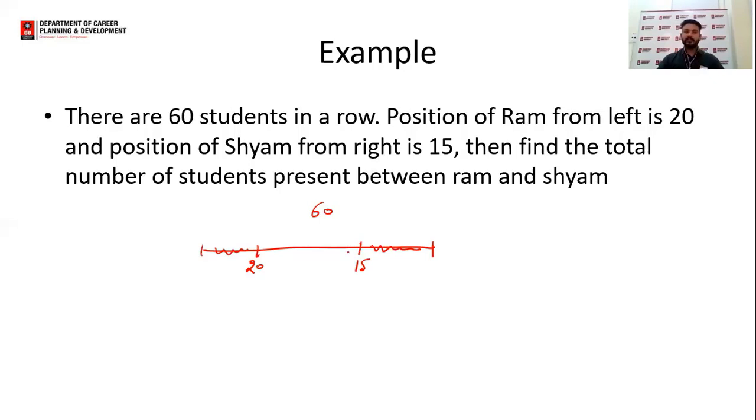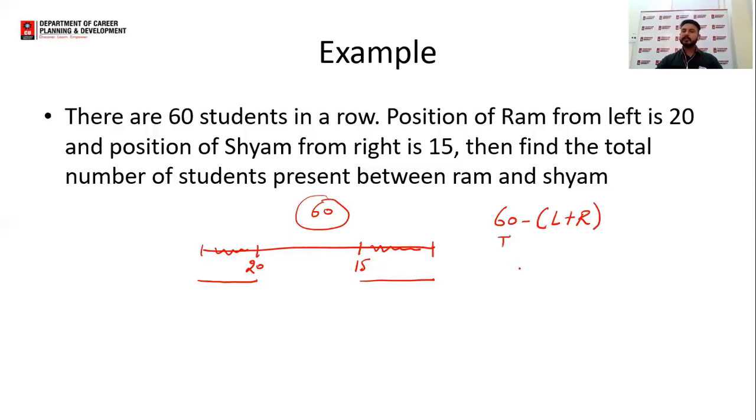If I say out of these total 60 students, if I discard these 20 students and these 15 students, that is 60 minus left plus right, where 60 is the total students.